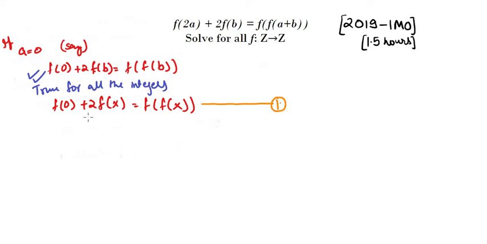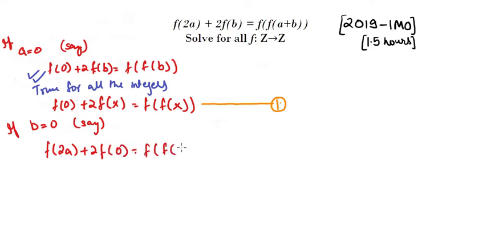Okay, now let's say if b is equal to 0, so f of 2a plus 2 f of 0 equals f of a.